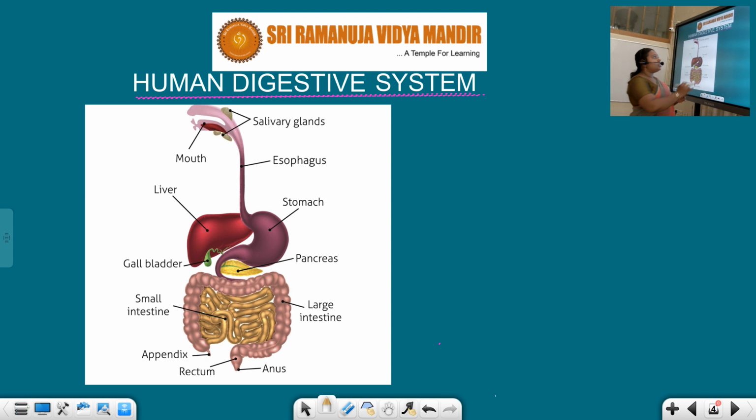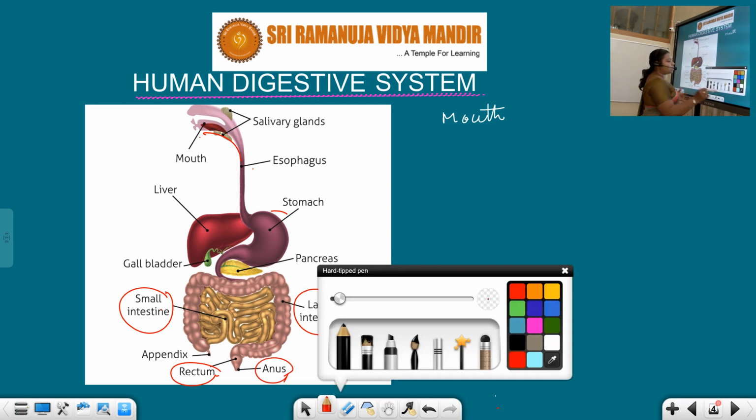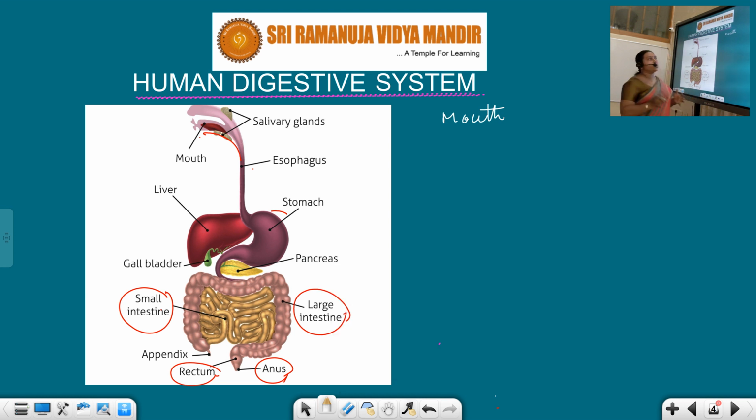This is the mouth. And then the second part is the esophagus. The third important part is the stomach. Then the small intestine, then the large intestine. Then the rectum and anus. So here I want to give the important parts which are present in the alimentary canal